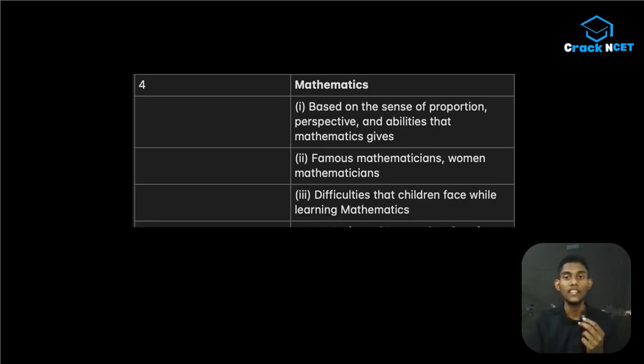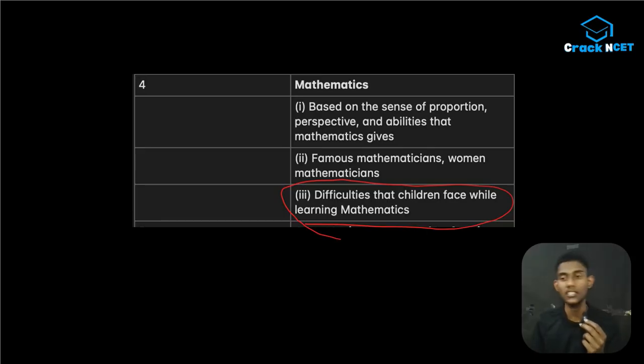Unit number 4. Here you are having mathematics, based on the sense of proportion, perspective and abilities that mathematics gives, famous mathematicians, women mathematicians, and difficulties that children face while learning mathematics. There were a lot of questions asked in the previous year in this area, on the difficulties that children face while learning mathematics.